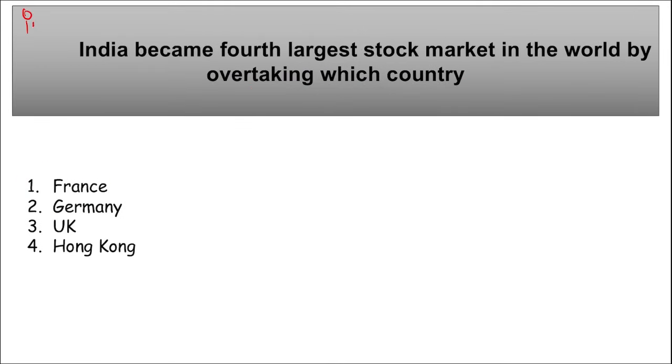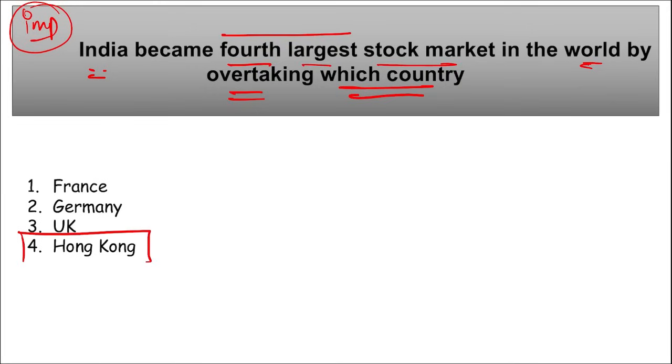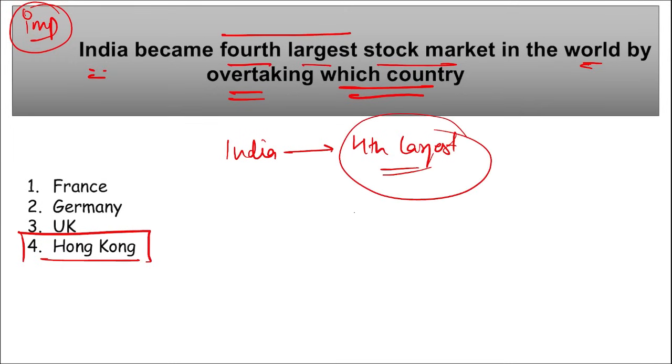Next is an important question, friends, and big news for India also, that India became the fourth largest stock market in the world by overtaking which country? So India became the fourth largest stock market in the world by overtaking Hong Kong, right? And they have reached a valuation of $4.33 trillion in equity segment, by market capitalization.